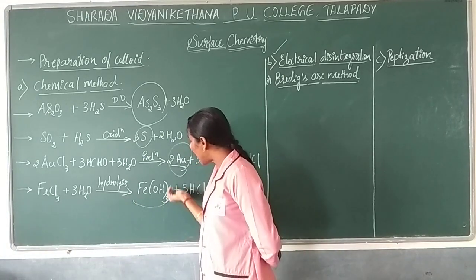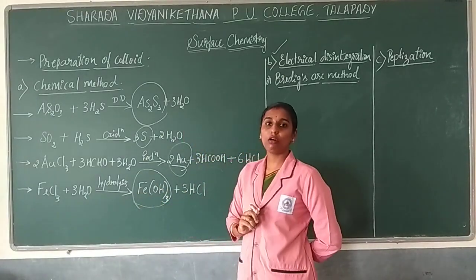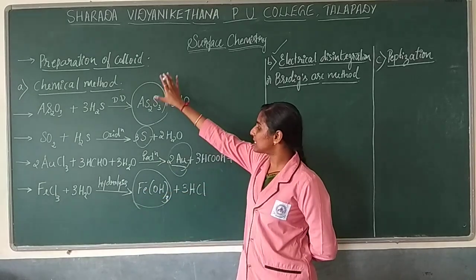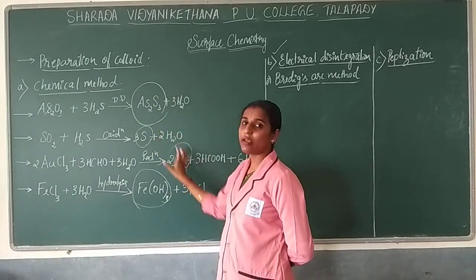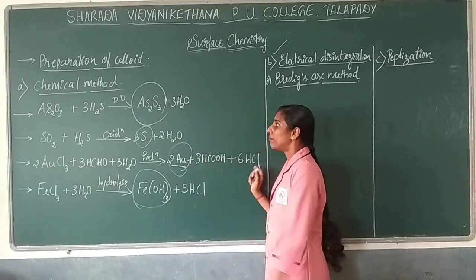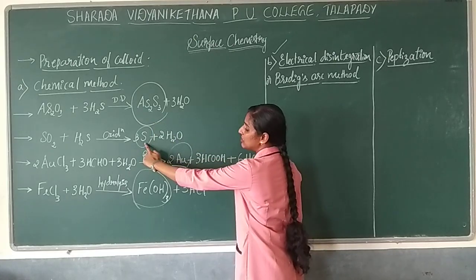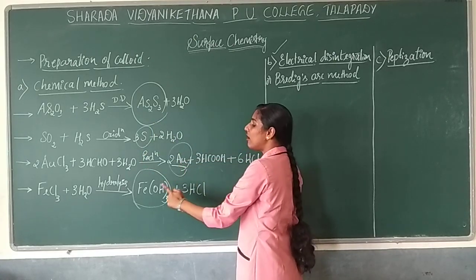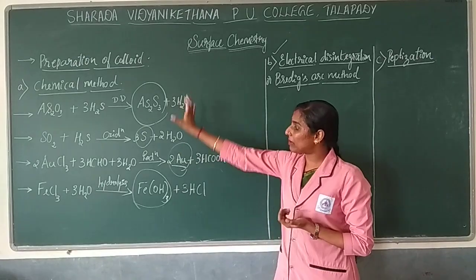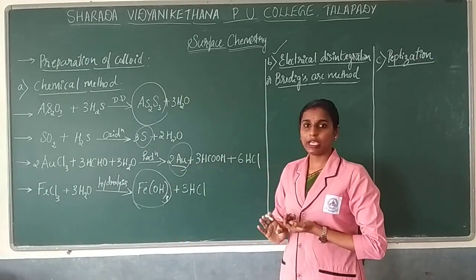Here your iron hydroxide is your colloidal sol, present in the form of a colloid. So industrially, these methods are generally used to prepare arsenic trisulfide, sulfur, gold colloid, as well as iron hydroxide colloid. To prepare these colloids, a simple chemical method is utilized.